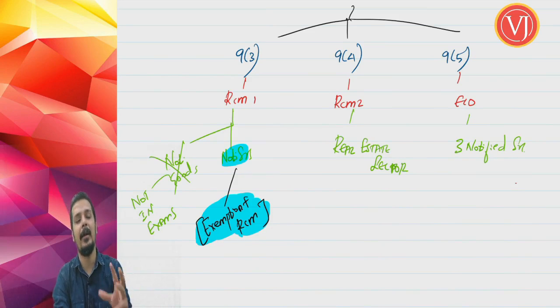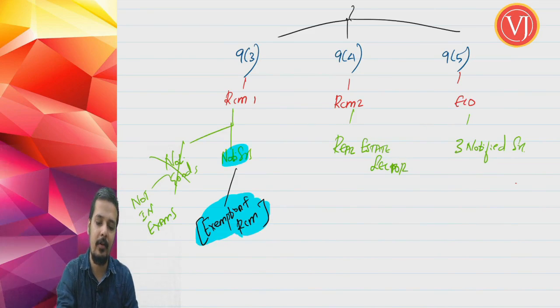There will be a chapter called chapter 5A, where we'll be discussing the exemptions on services and RCM on services together.